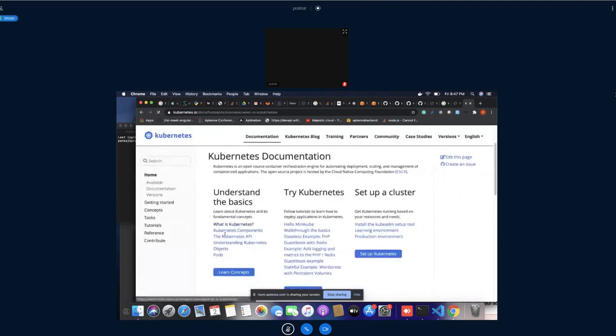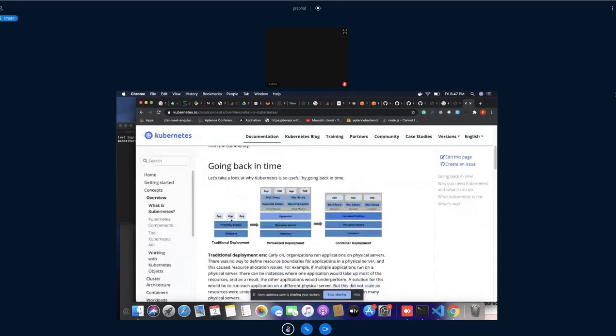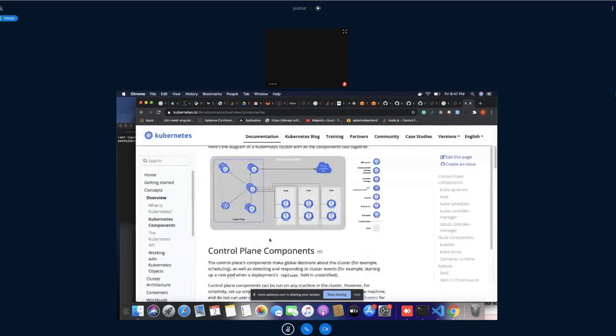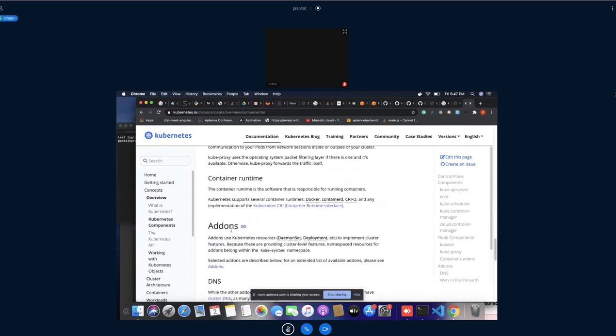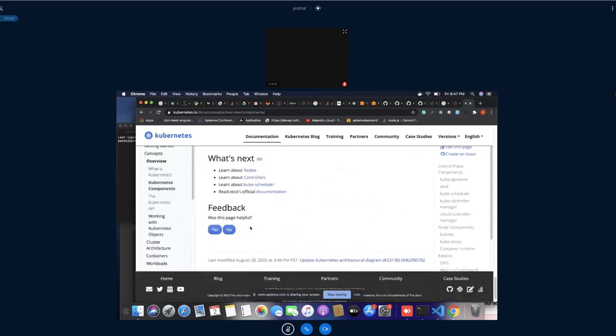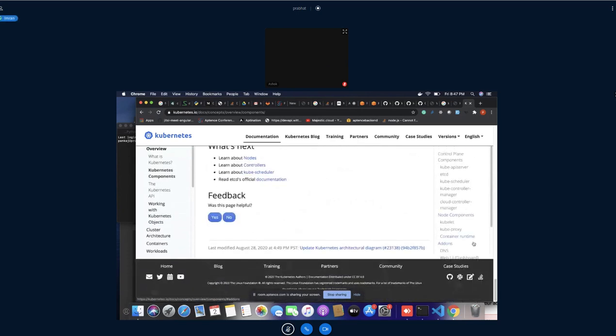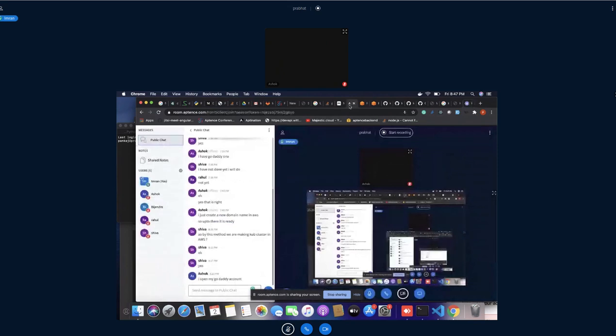Understanding what the Kubernetes components are: you will be able to understand the control plane, node, API server, etcd, schedulers, proxy, add-on, DNS. So my point is, you will be able to learn. You have got some idea how it works. If you read this information here, you will get a lot of information.